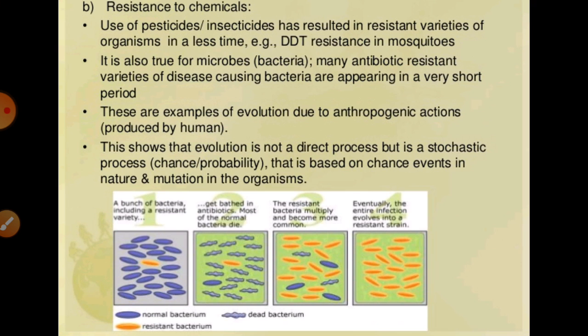As I have already told you, there are anthropogenic evidences. For example, mosquitoes become resistant against DDT.